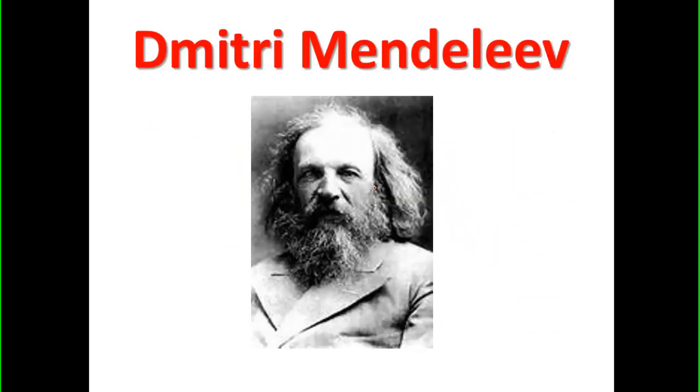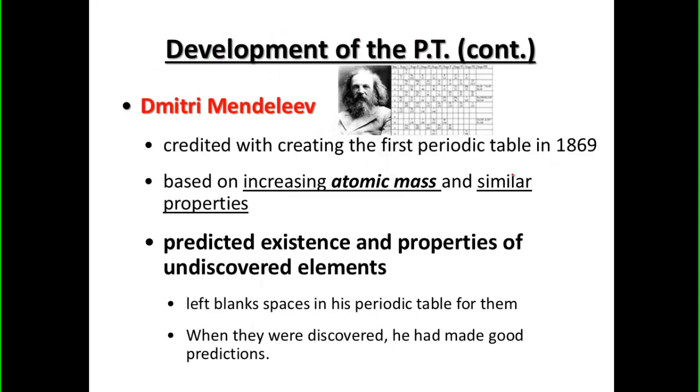Dmitri Mendeleev, the man, the myth, the legend, came up with the idea in about 1869 to organize the first periodic table. And this is an actual picture of the first periodic table as he organized it. What he did was actually chart them all together, based on the atomic mass and their similar chemical properties. He just took it a step further and actually created a chart, and he's credited with making that first periodic table.